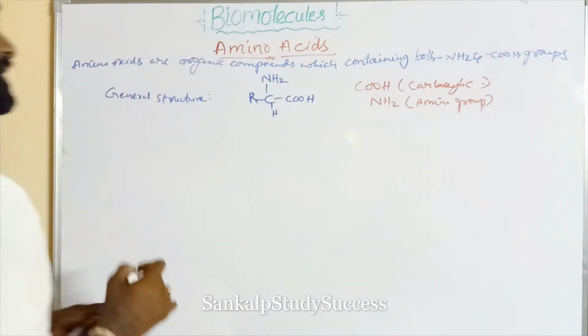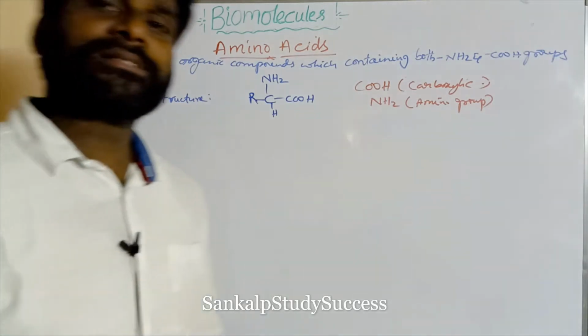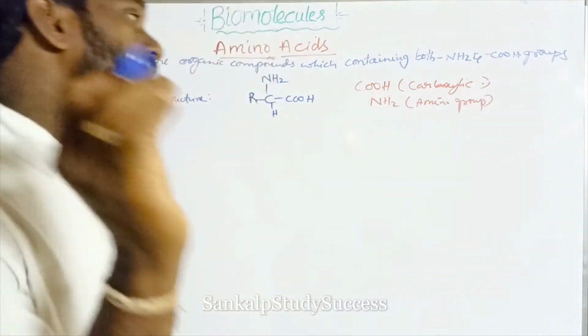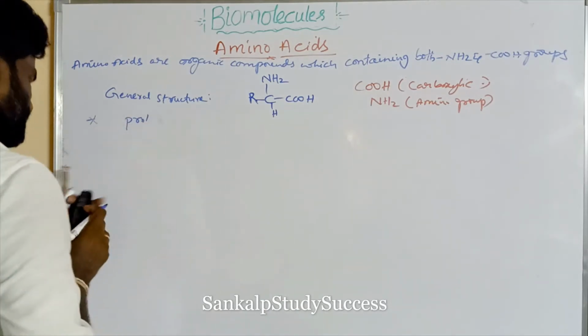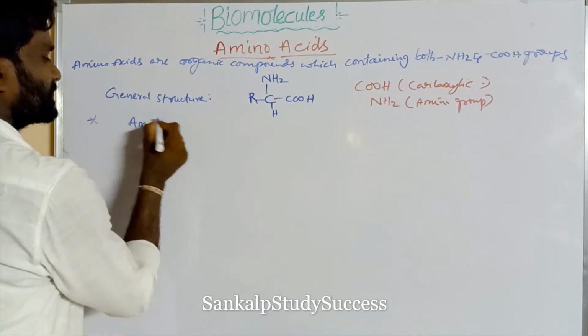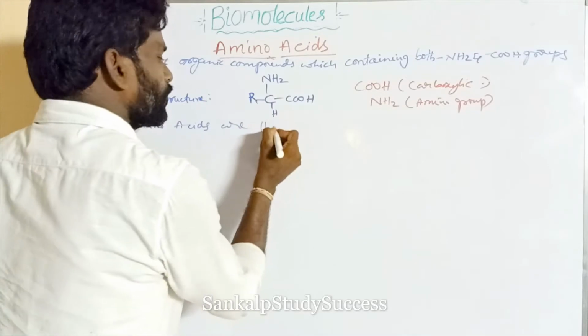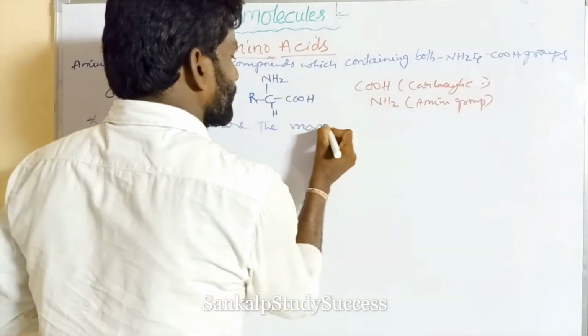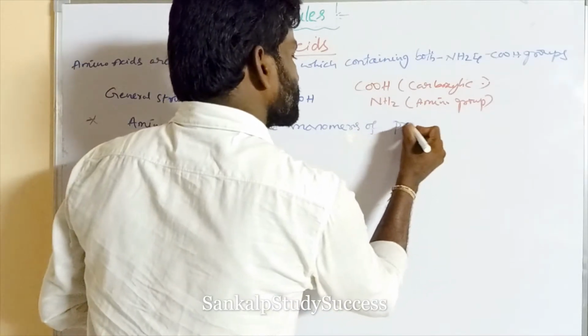Amino acids are the monomers of proteins.